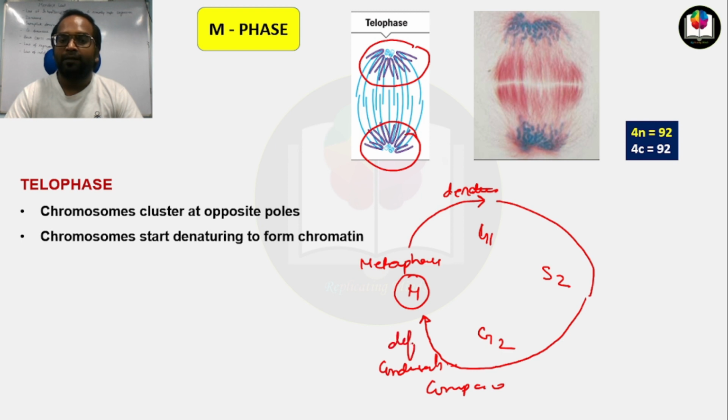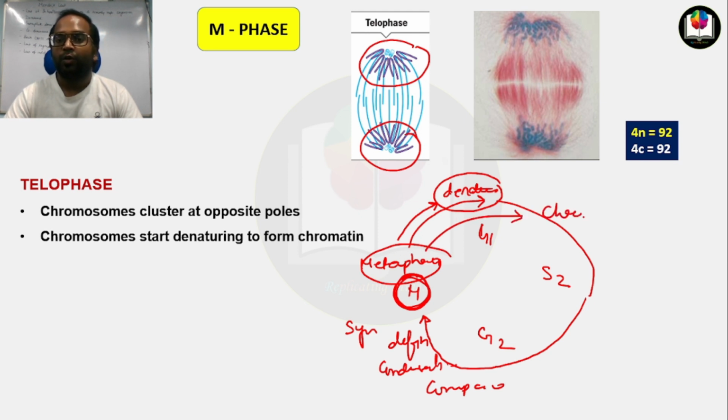The definition of the shape and the symmetry of the chromosome get better when they move close to metaphase, and when they move away from metaphase, the chromosomes denature, the symmetry is lost, and the chromosomes are converted again into chromatin. So this is the cycle of chromosome and chromatin.